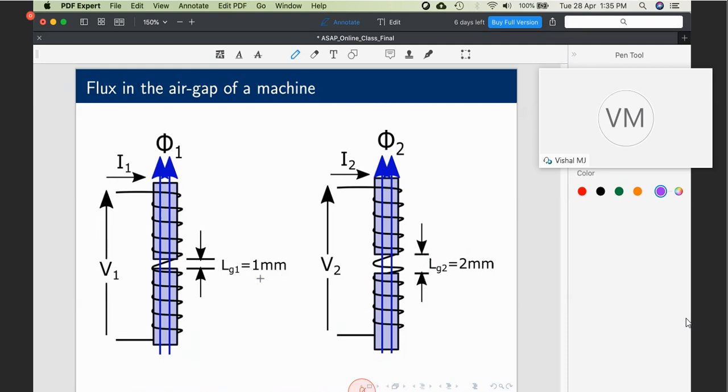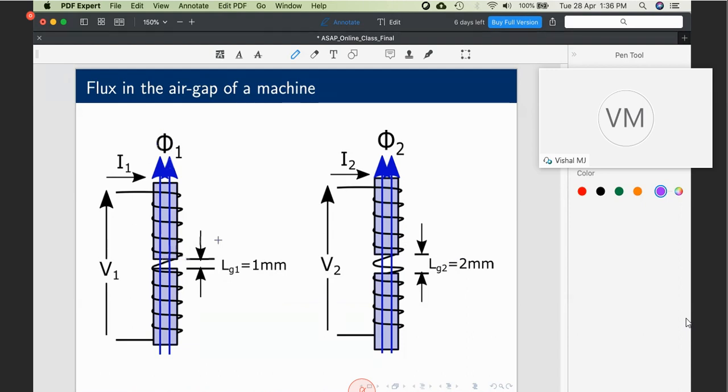Now, those whose basics are strong can tell me: what is the relation between Phi1 and Phi2 if V1 and V2 are exactly the same? Remember, Phi1 is in the path where the air gap is 1 mm, Phi2 is in the path where the air gap length is 2 mm. If your answer is that Phi1 will be more because the air gap length is less, then you are wrong.